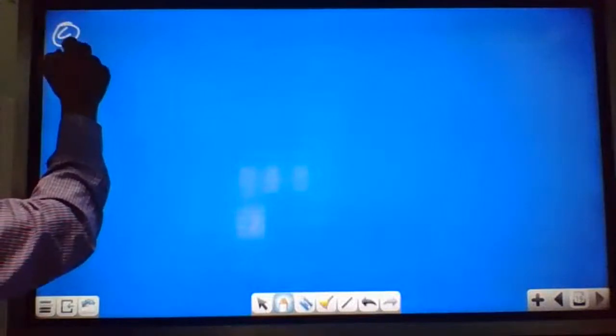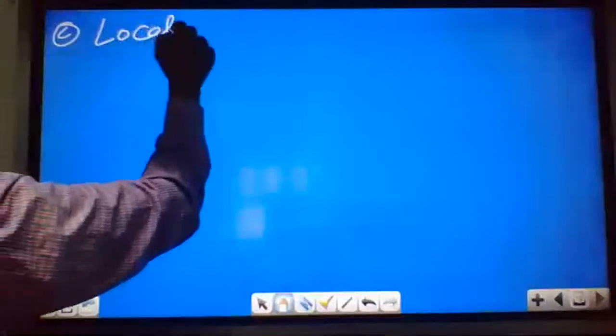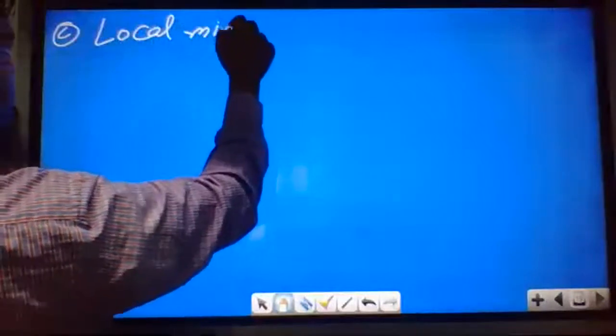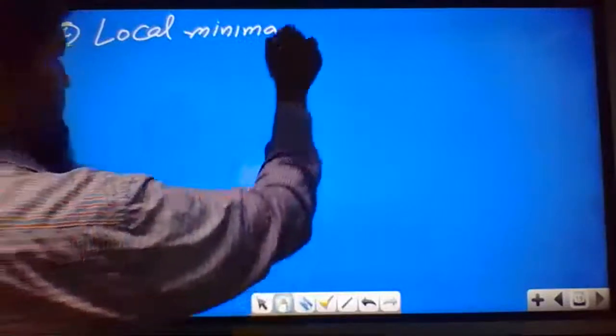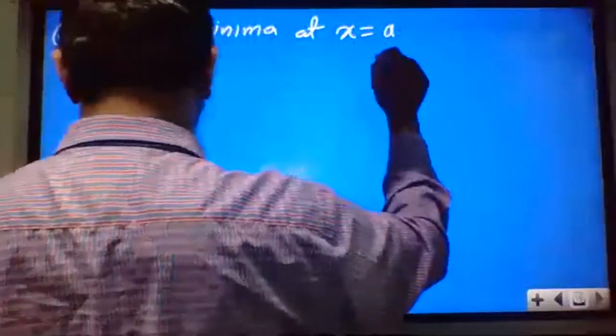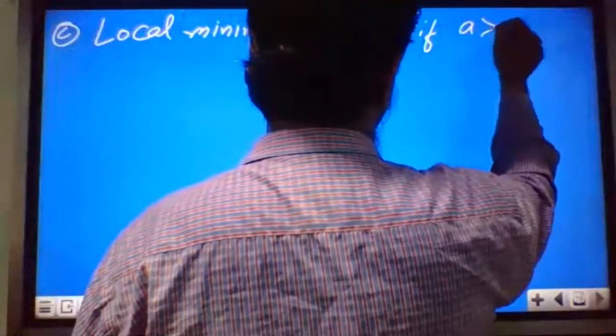Option C: local minima at x equal to a if a is greater than 0.